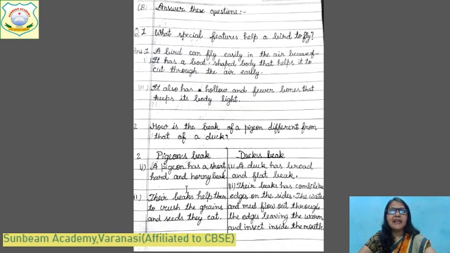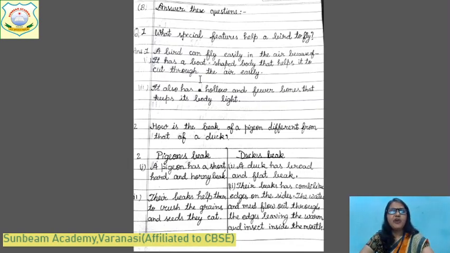A bird can fly easily in the air because of one thing. The first point is it has a boat-shaped body. It helps it to cut through the air easily. This shape helps the birds to fly. You make a paper aeroplane and the shape is like that, na? That's why it can fly just like that.